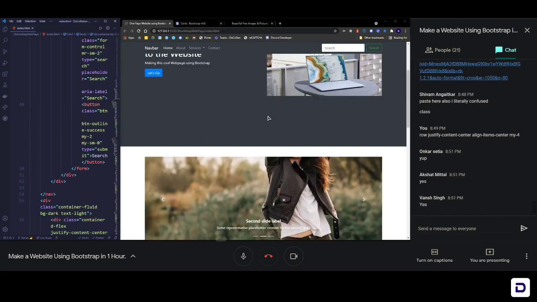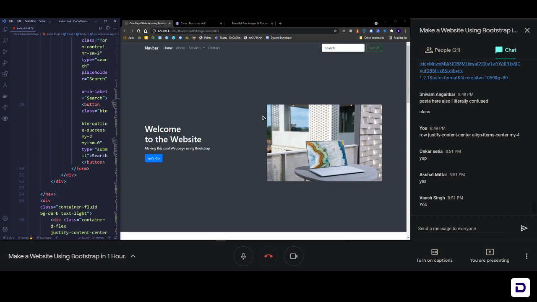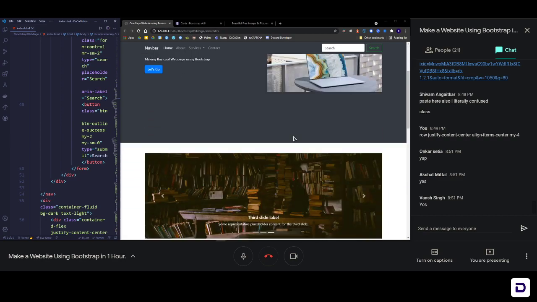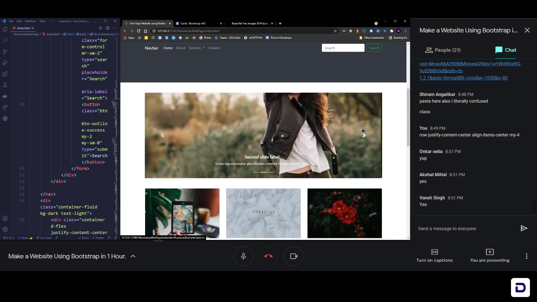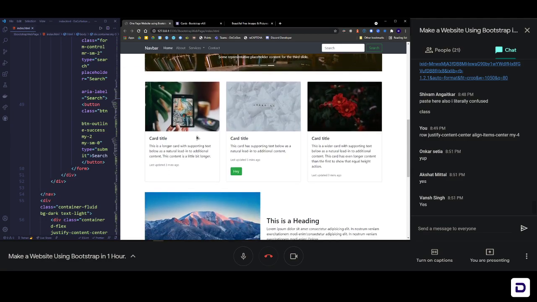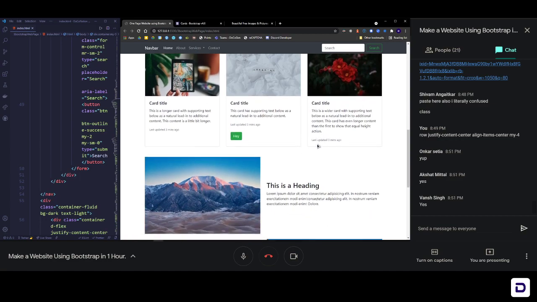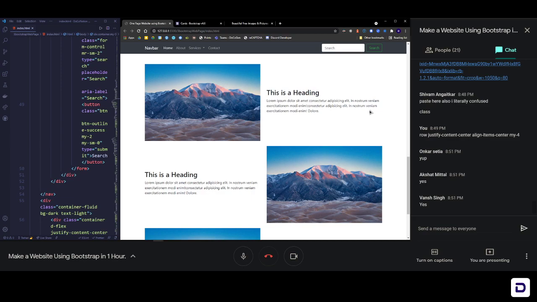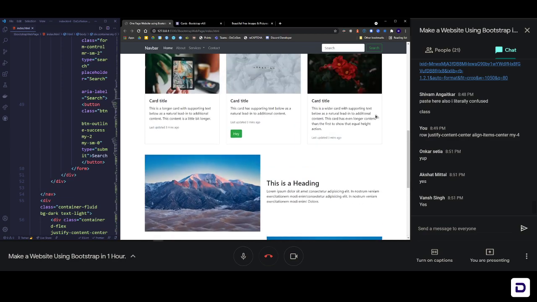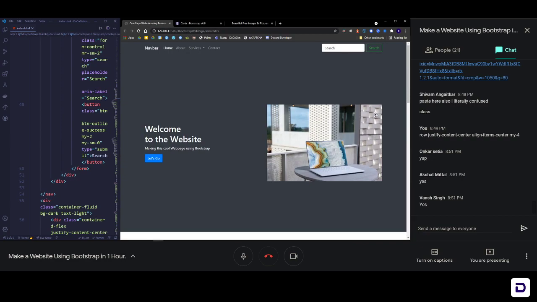But yeah, overall we have our website, we have a nav bar, we have a landing section, a hero section, and if we scroll below, we have our image carousel, everything is fixed. Then we have our card section, a beautiful card deck with buttons and all that you can add. And then we finally have the next most basic element of any website around the world, that is this column row-reverse layout. So now you have a fully functional web page at your disposal that is made through Bootstrap, and that's it.